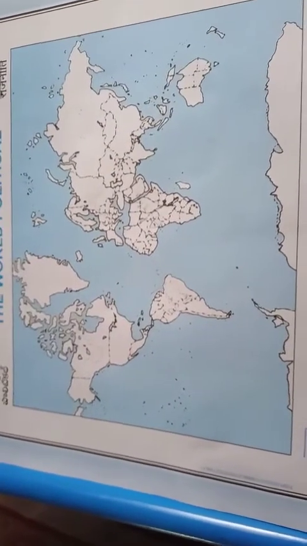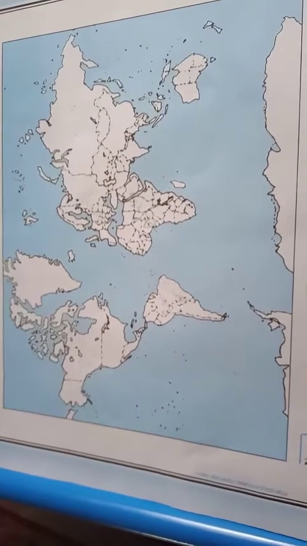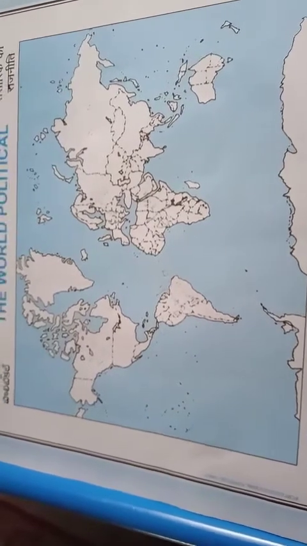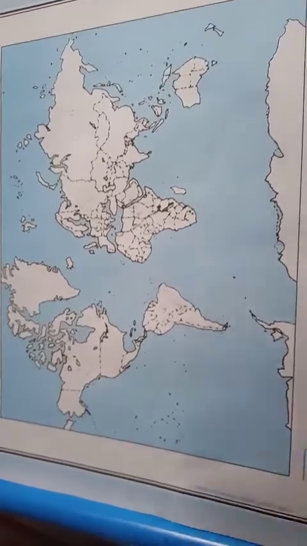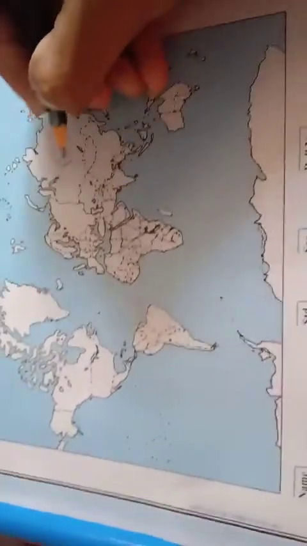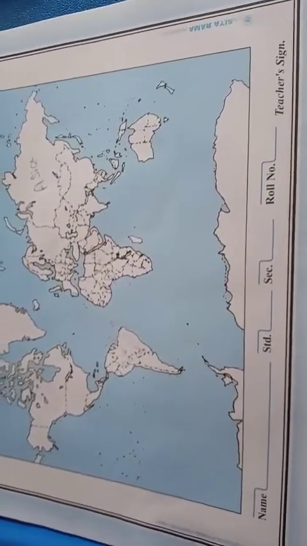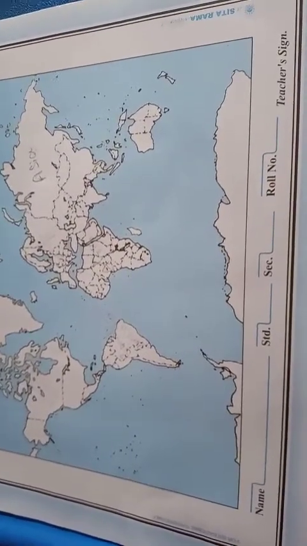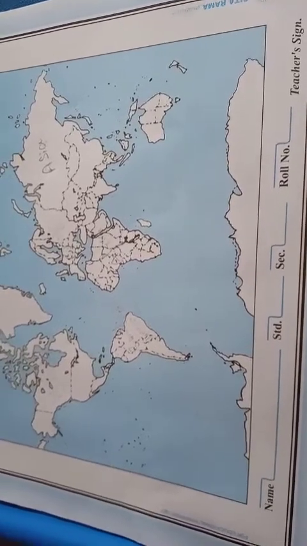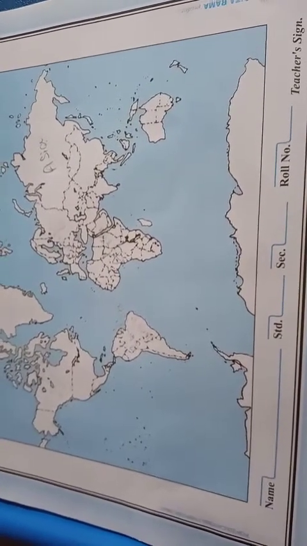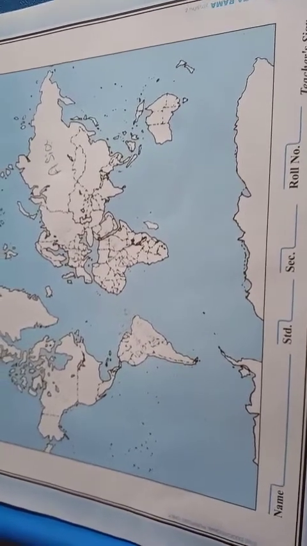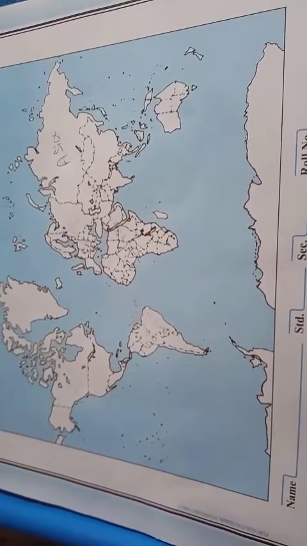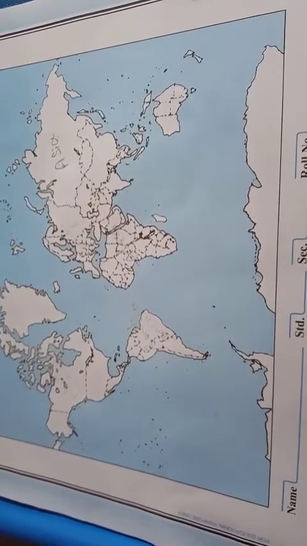Now students, let us look at the continents and oceans on a world map. First I am going to look at the continents. First one is Asia. Asia is over here. Asia is the largest continent. 60% of the earth's population lives in Asia. The continent of Asia includes many islands. Some of the countries, Philippines, Indonesia, Japan and Taiwan, are major islands.